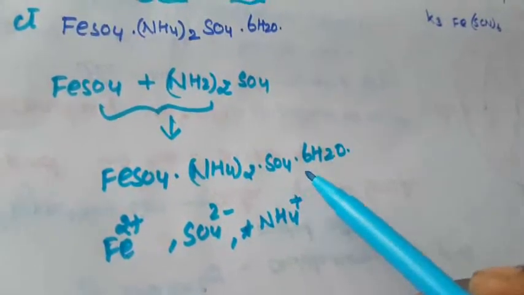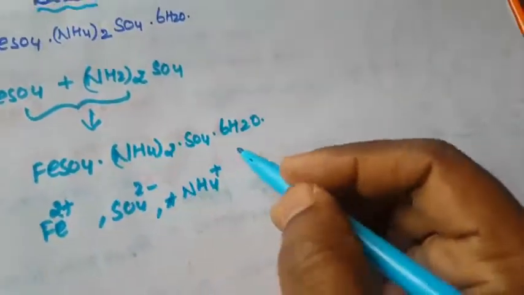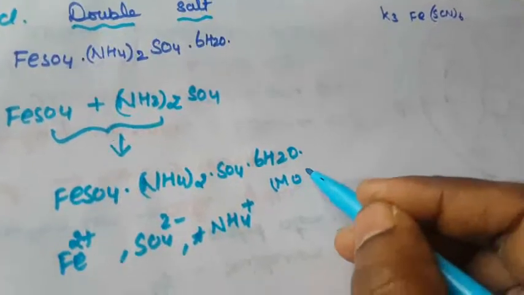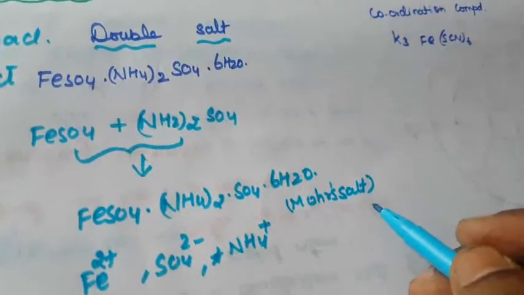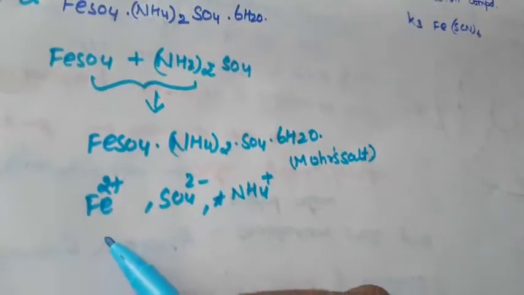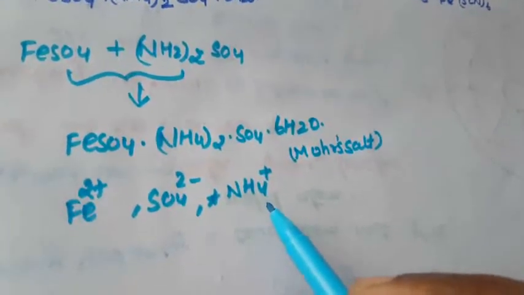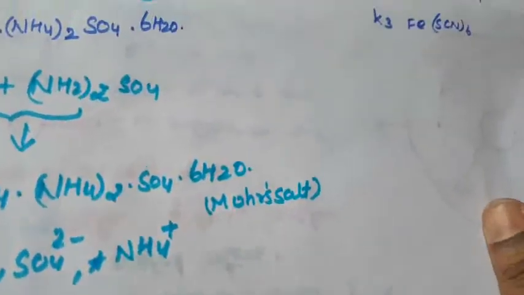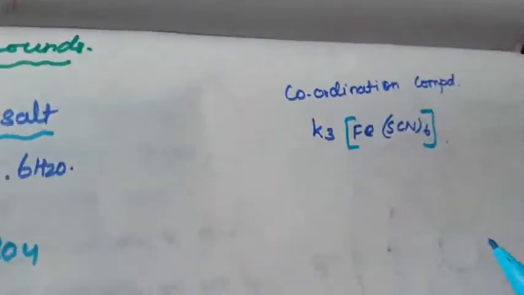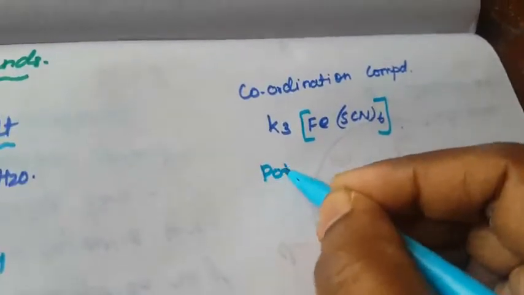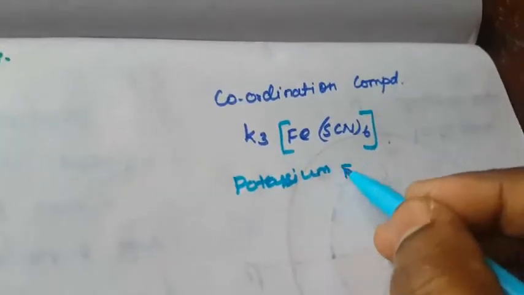This compound is otherwise called Mohr's salt. After it decomposes, it converts into Fe2+ ion, SO4 2- ion and NH4+, the ammonium ion. Another example is potassium ferrithiocyanate. What is the compound name? Potassium ferrithiocyanate.